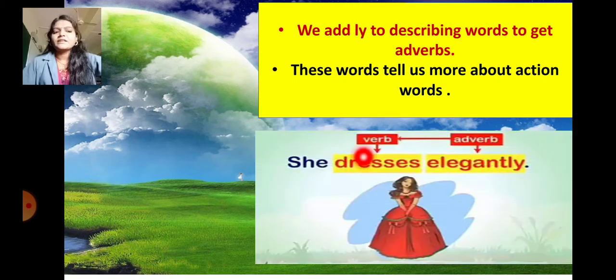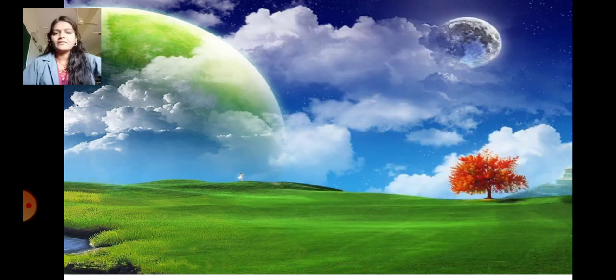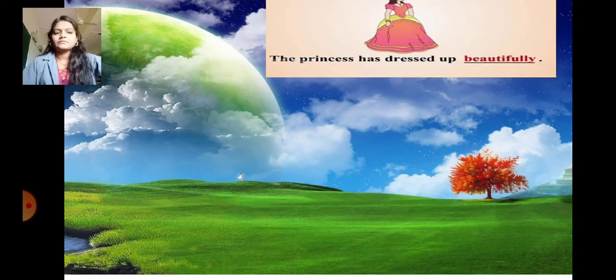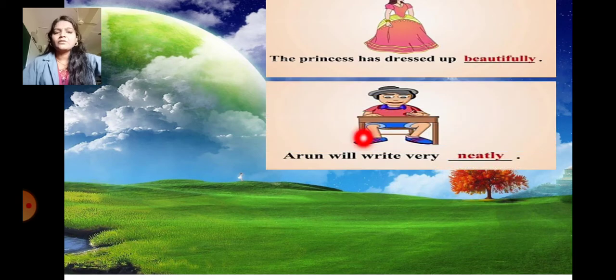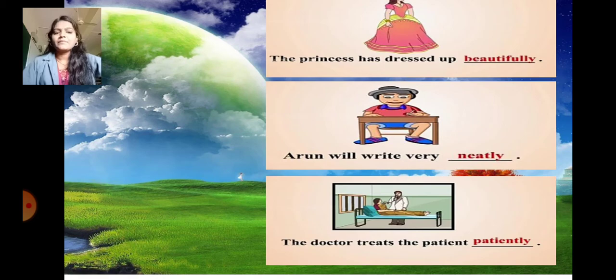For example, she dresses elegantly. Here elegantly is an adverb and dresses is a verb. So how does she dress? Elegantly. So elegantly is an adverb. The princess has dressed up beautifully. Arun will write very neatly. The doctor treats the patient patiently. So beautifully, neatly and patiently, these words are known as adverbs.